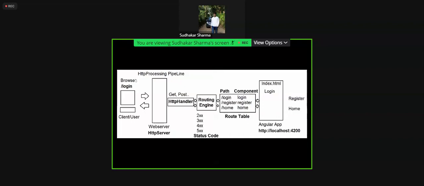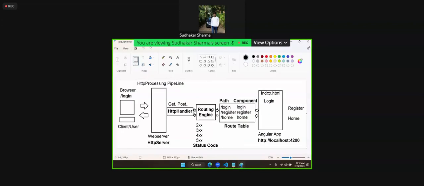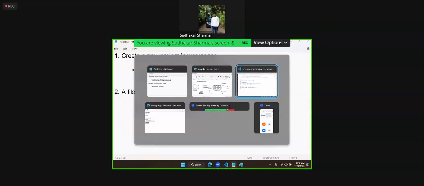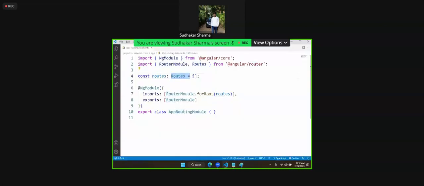From where will it verify? Route table. So you have to create a route table now. A route table contains a collection of routes, and that route table is created here. That is where we create the route table.